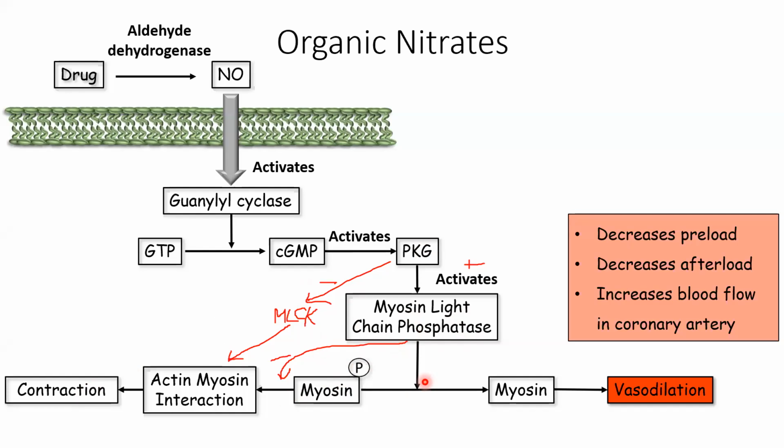Ma'am, I understood something. If I can explain, in the book it is showing that PKG is responsible for the inhibition of the process where myosin light chain is converted to phosphorylated myosin light chain, which along with actin is responsible for contraction.